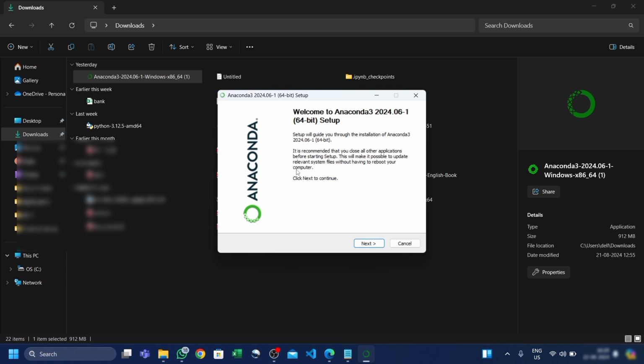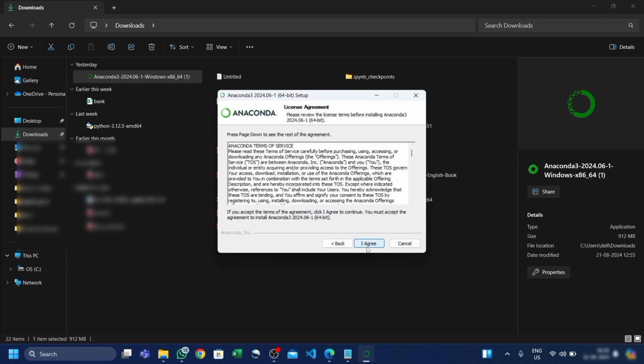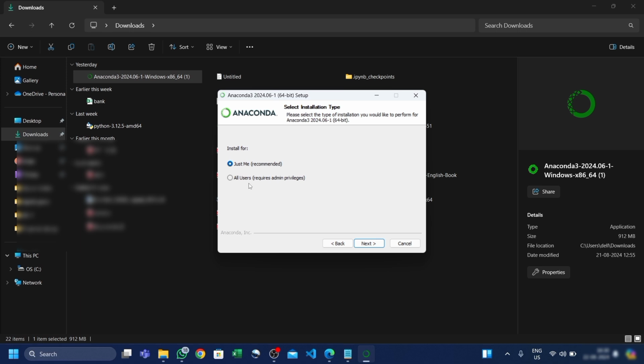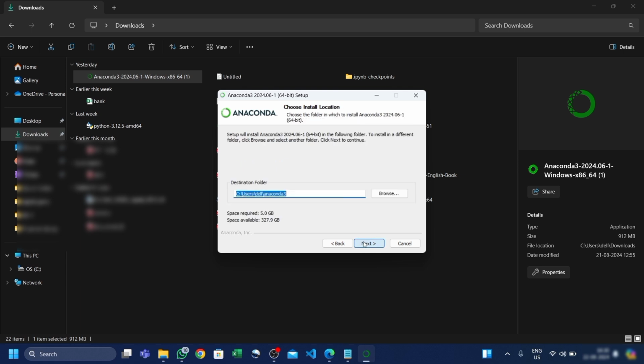Now this process you have to follow strictly to install Anaconda correctly on your PC. So simply click next. After that, agree to these terms and conditions. And here, if you want any other person to be able to use this Anaconda, you should check the All Users option, or leave it at Just Me if you want to use it for yourself, and just press next.